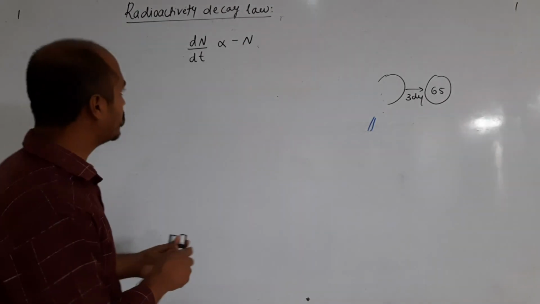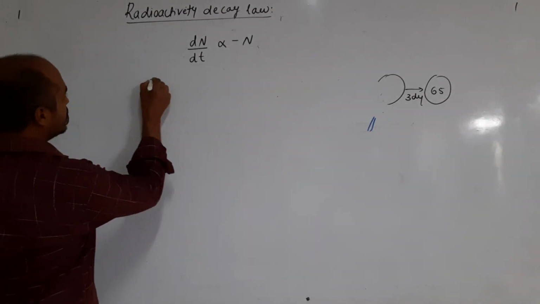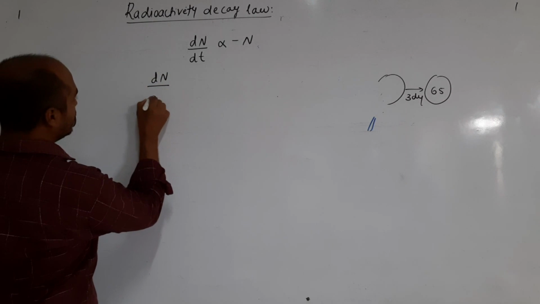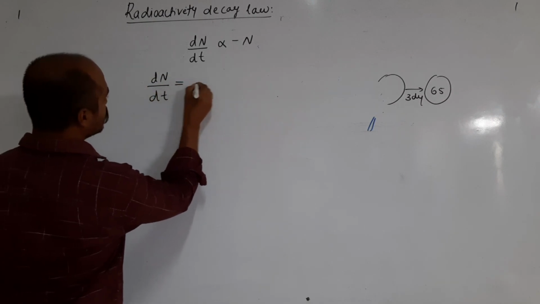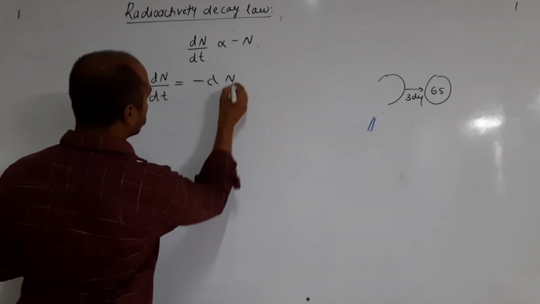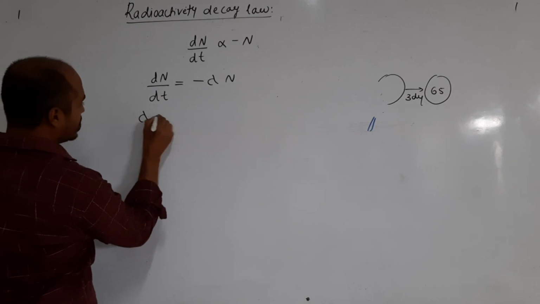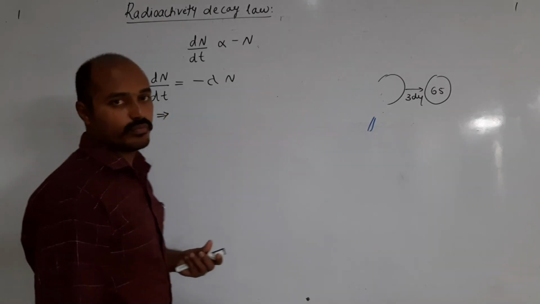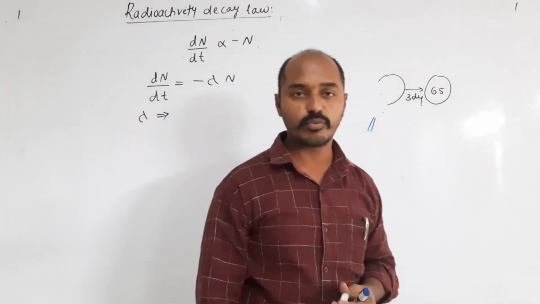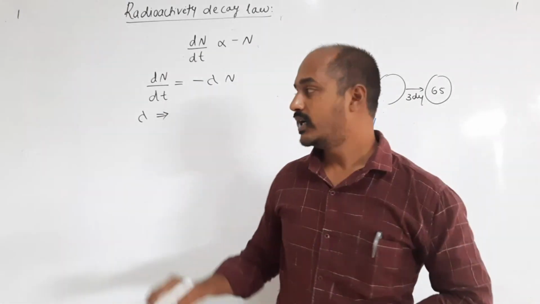Then furthermore we can write dN by dt equals minus lambda N. Lambda is the constant of proportionality, and this is called the decay constant.